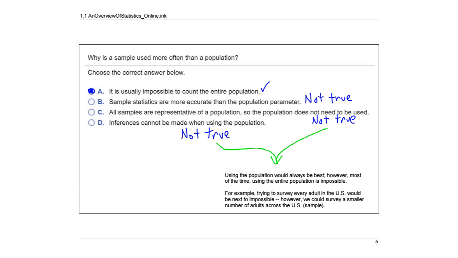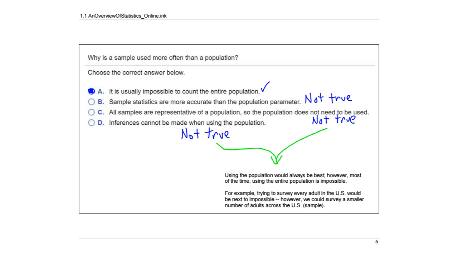Let's take a look at this problem. It says, why is a sample used more often than a population? So A is, it is usually impossible to count the entire population. That's actually true. That's like my example of trying to talk to everybody in the United States. The next one says sample statistics are more accurate than population. No, that is not true. If we could talk to everybody in the United States, that would be much more accurate, but we cannot. All samples are representative of a population. That's true, they are representative, but that doesn't mean that the population does not need to be used. The problem is we might not pick that sample.